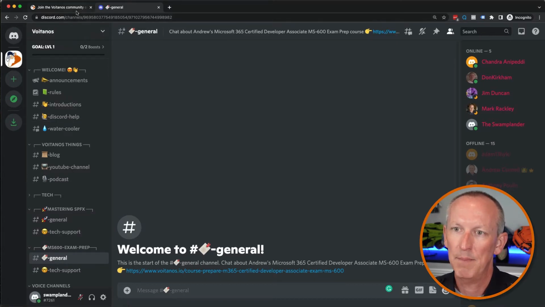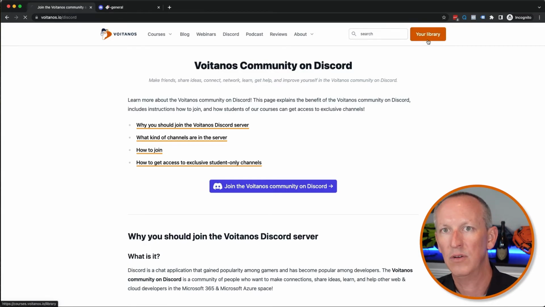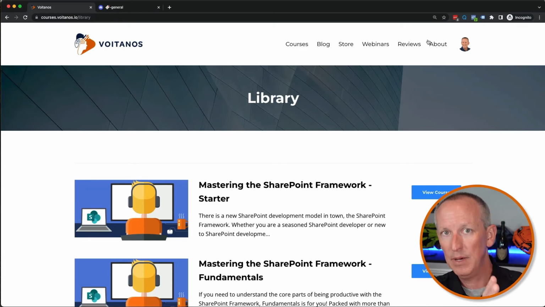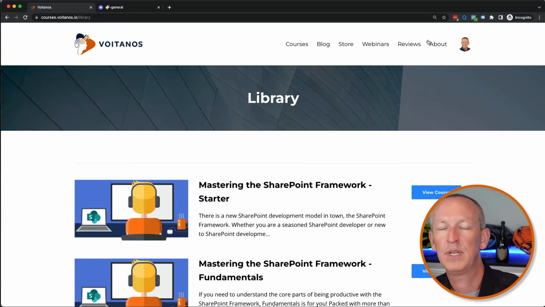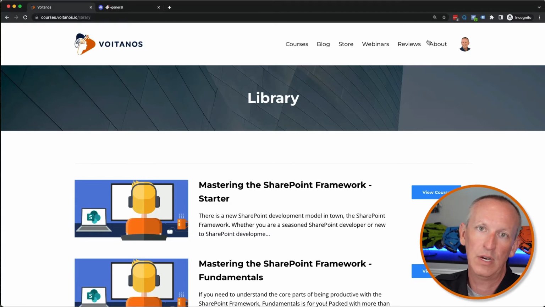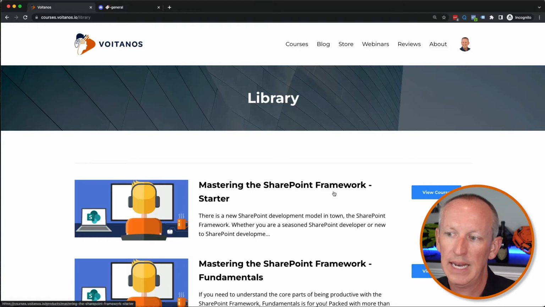So I want to go through and make sure I have access to these, but there's a lot more stuff that I get access to as a student. So what I'm going to do is come back over here to the Voitanos website, and I've already logged in under my account on Voitanos. Now, just to be clear, the email you use for the Voitanos website where you access the courses that you've enrolled in does not have to be the same email address that you use on Discord. They're completely disconnected. It doesn't matter if you choose to use the same email, cool. If you don't, that's up to you.